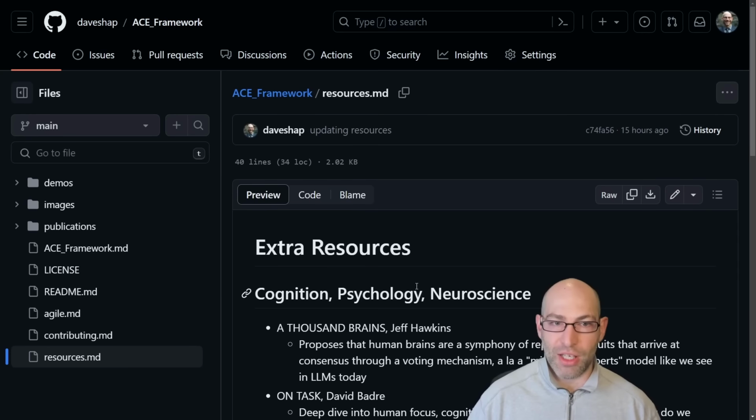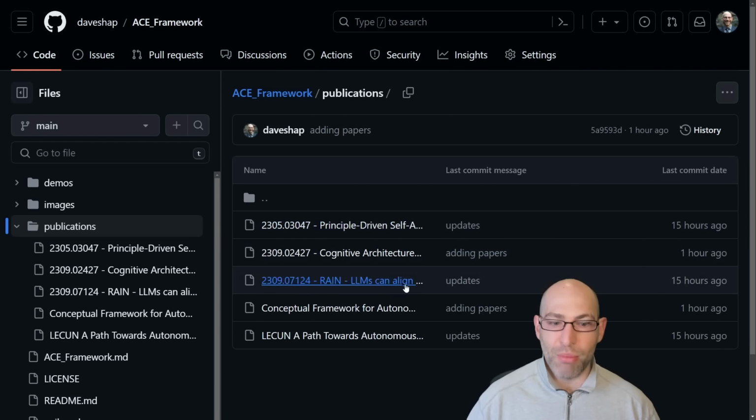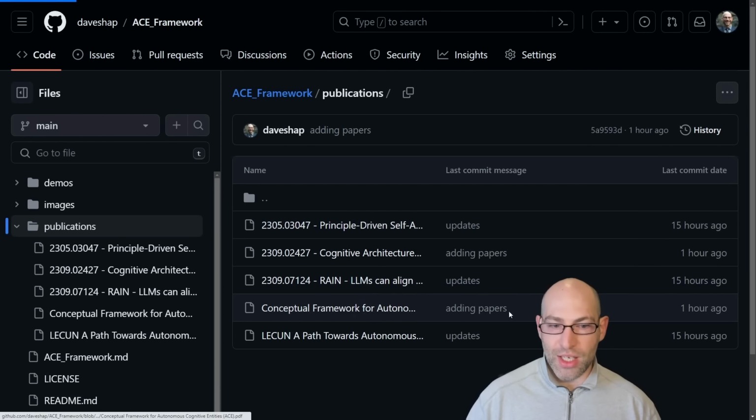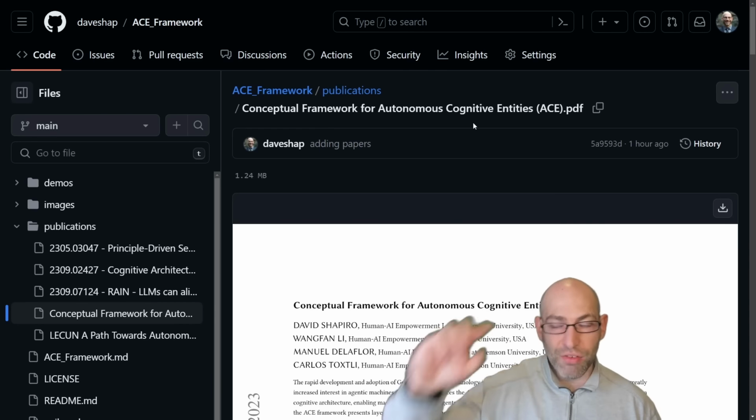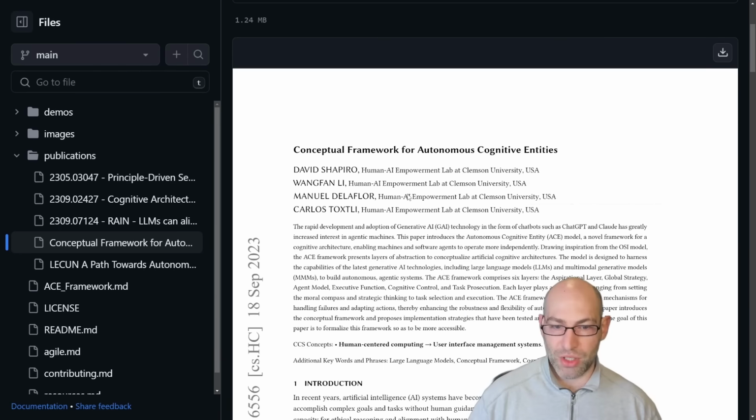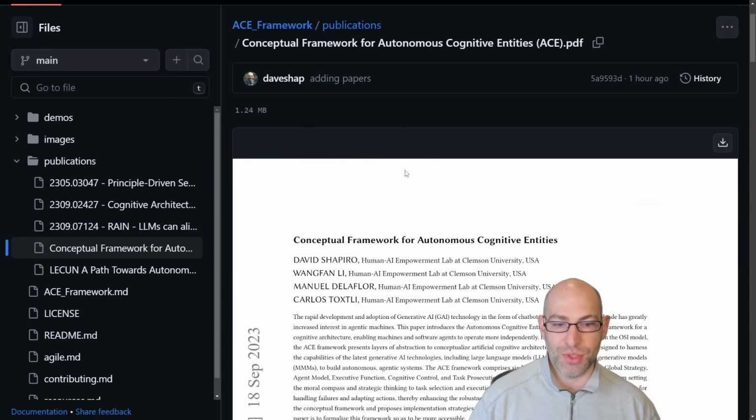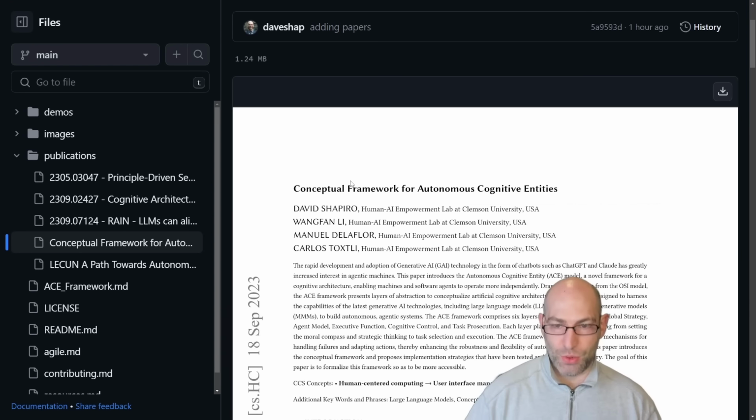And then finally, the big thing that everyone has been waiting for is the publication. So the paper is here. It's not yet up on arXiv, but I was given permission by the professor to go ahead and announce it. So this is the actual publication that I partnered with Clemson University on. They actually reached out to me because their work is very parallel to what I'm doing. So I want to send a huge thank you to Carlos Manuel and Wang Fan over at the Human AI Empowerment Lab at Clemson University.